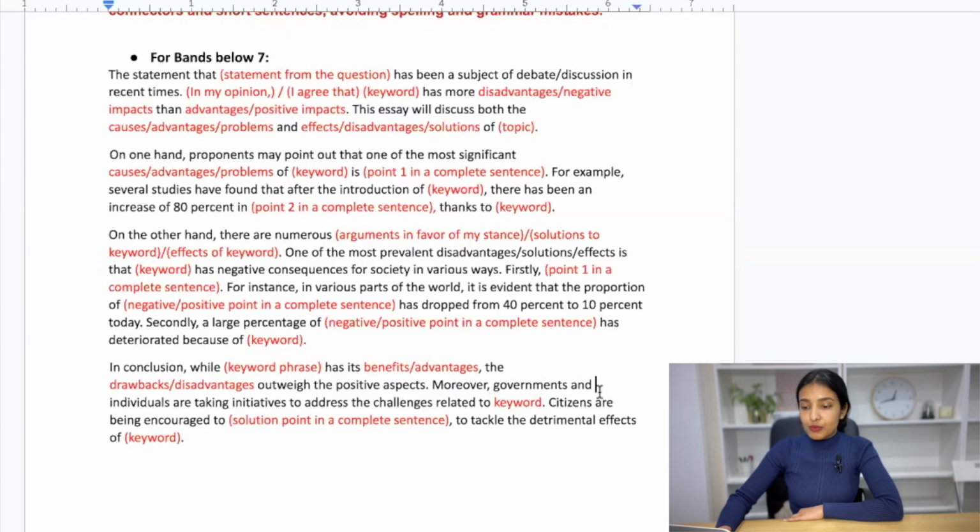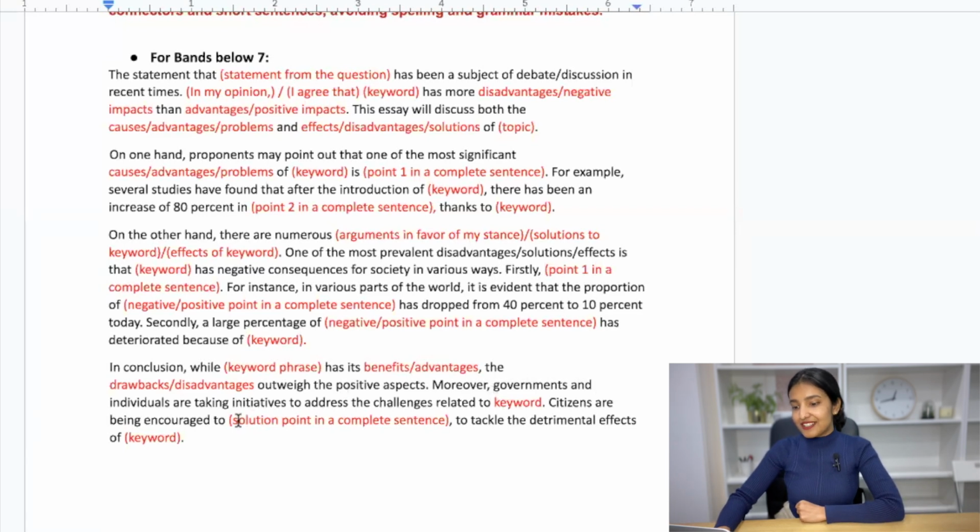Moreover, governments and individuals are taking. So here again, you can even write, moreover, the government of Australia is taking a great initiative. The problem with that is it may not apply with every question. So something that you can use universally, governments and individuals are taking. We don't know which governments, all the governments of the world.